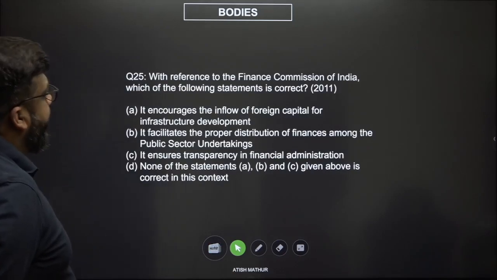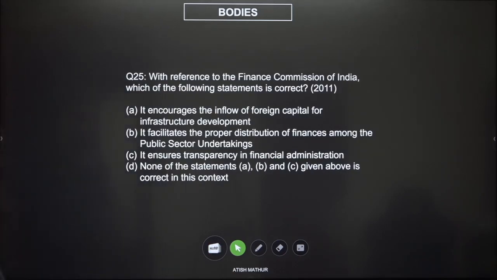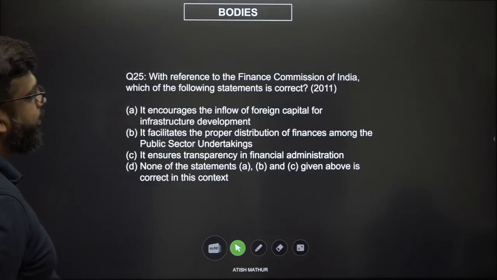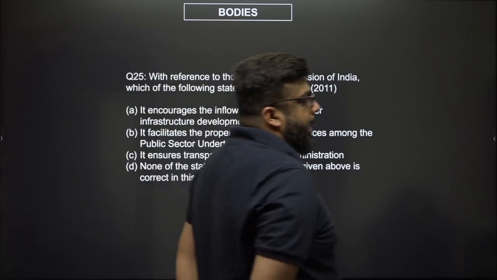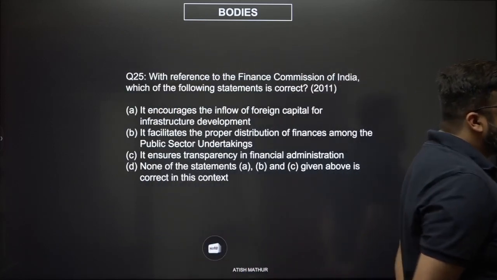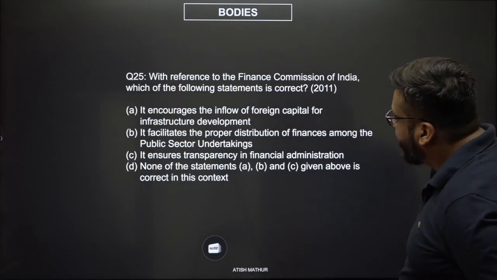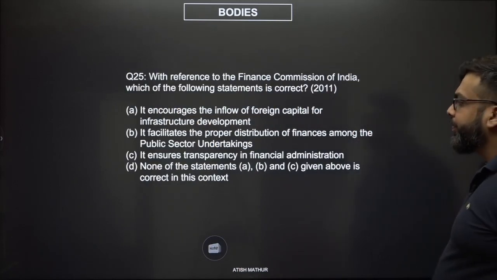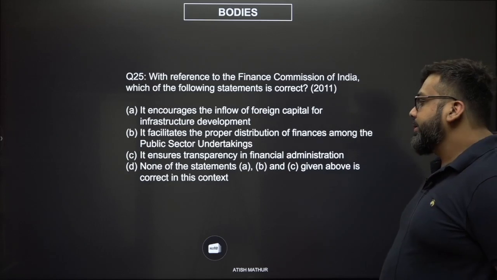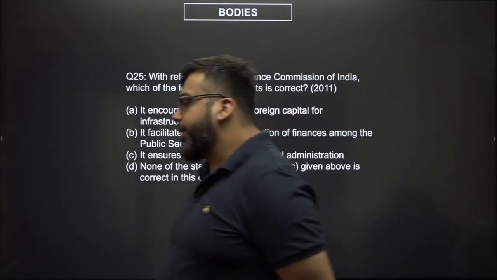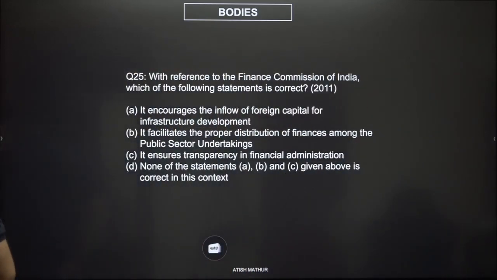With reference to the Finance Commission of India, which of the following statements is correct? A: It encourages the inflow of foreign capital for infrastructure development. B: It facilitates the proper distribution of finances amongst public sector undertakings. C: It ensures transparency in financial administration. D: None of the statements A, B, and C is correct in the given context. So D is nothing but none of the above. So let us see what the option is.